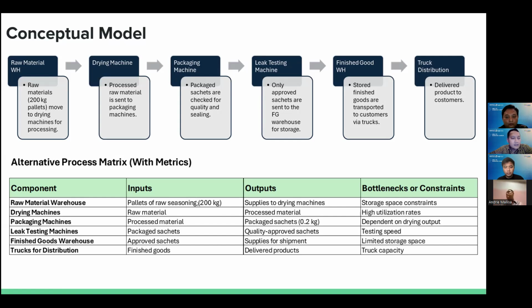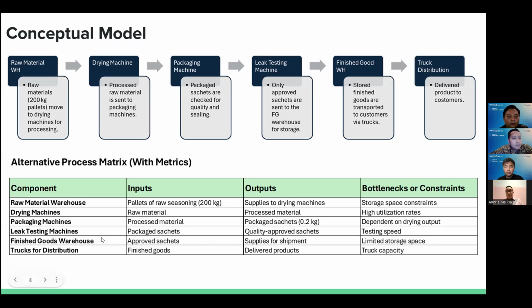With the component drying machine, the input is raw material and the output is processed material, and the bottleneck or constraint is high utilization rates. With the component packaging machine, the input is processed material, the output is packaged sachet of 0.2 kilogram, and the bottleneck or constraint is dependency on drying output. With the component leak testing machine, the input is packaged sachet, the output is quality approved sachet, and the bottleneck or constraint is testing speed.